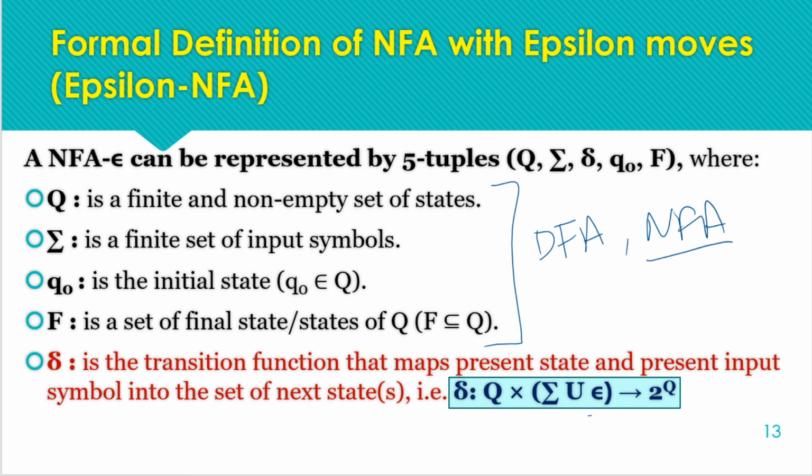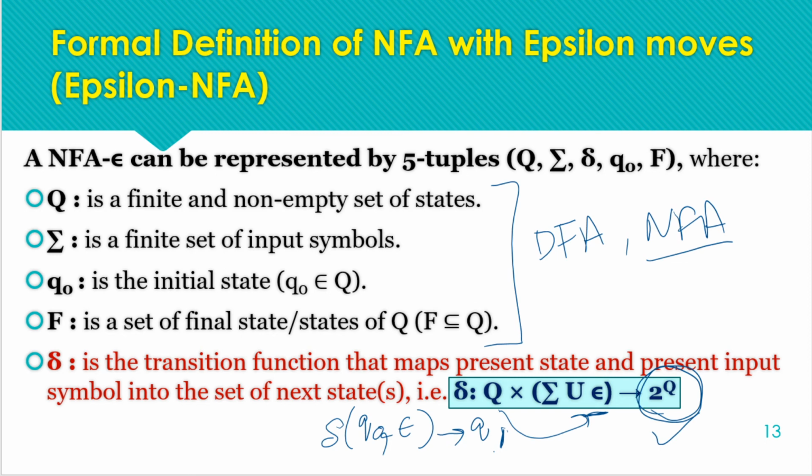Only now we are having the null move from the state. So a null move from a state is possible, that is we can have a null move from a state to another state. The rest is same. So we are having power set of states, means we can move to any number of states from a given state for a given input symbol.